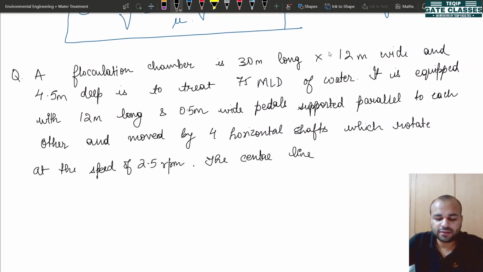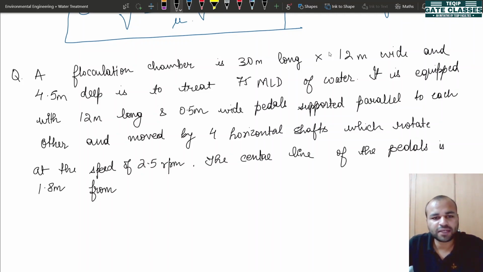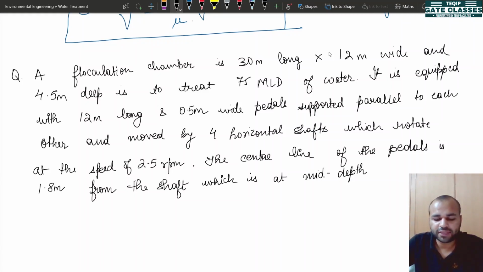The center line of the pedals is 1.8 meters from the shaft, which is at mid depth of the tank.